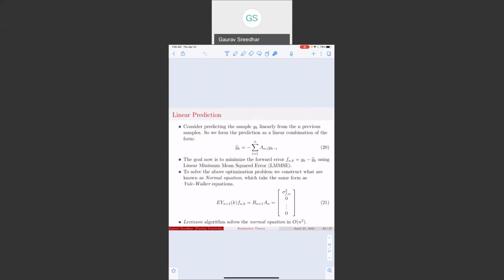So it turns out that in order to solve the above optimization problem, we construct what are known as normal equations, which take the same form as the Yule-Walker equations that we saw in the previous slide. So this is the form of the normal equation, and there is a faster way to solve these n plus 1 equations known as the Levinson algorithm that exploits the Toeplitz property of the covariance matrix.